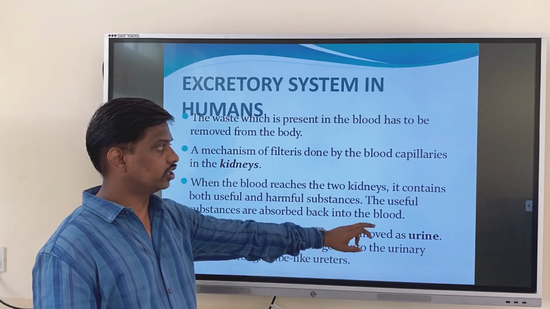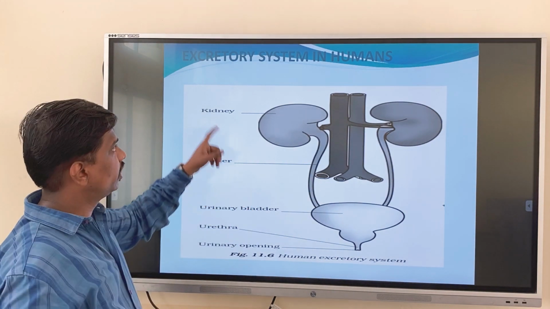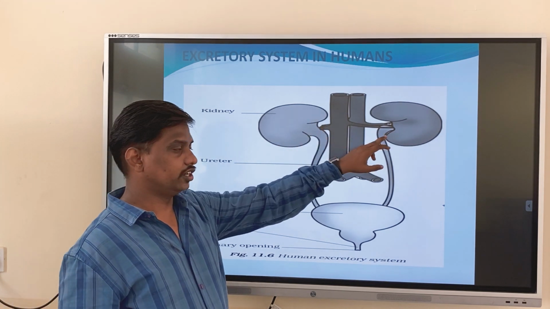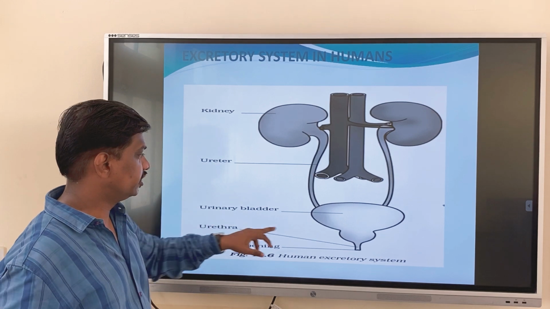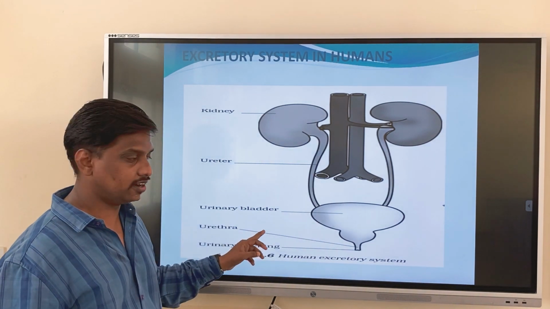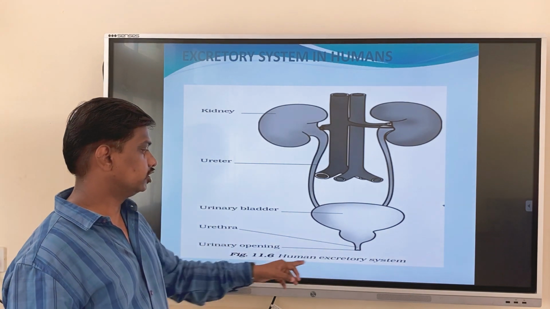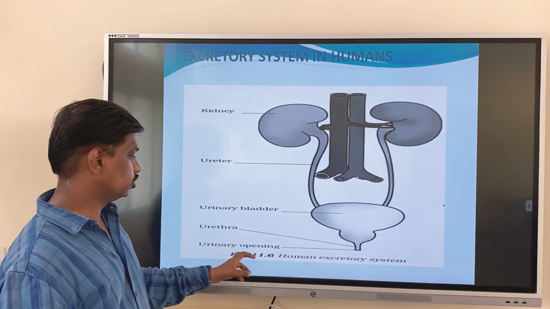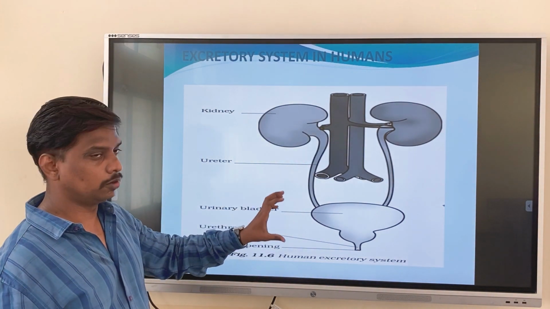You can see the picture also. Here we have the picture of the excretory system in humans. This consists of two kidneys. This tube-like structure is called the ureter, this bag-like structure is called the urinary bladder, and this another tube-like structure is called the urethra. From this opening, known as the urinary opening, we pass the urine. This is the excretory system of human beings.